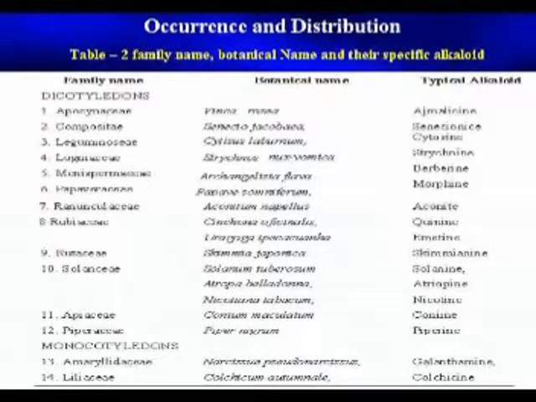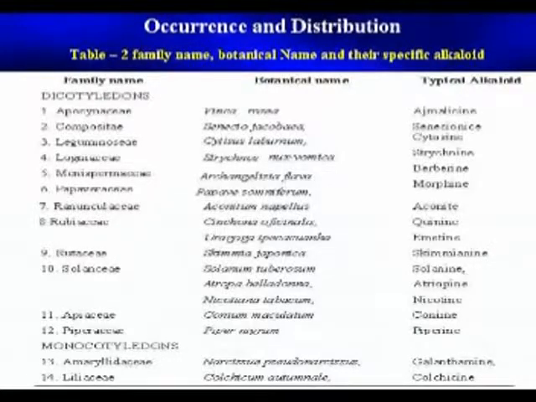Sixth, Papaveraceae, Papaver somniferum, typical alkaloid morphine. Seventh, Ranunculaceae, Aconitum napellus, typical alkaloid aconitine. Eighth, Rubiaceae, Cinchona officinalis, typical alkaloid quinine.